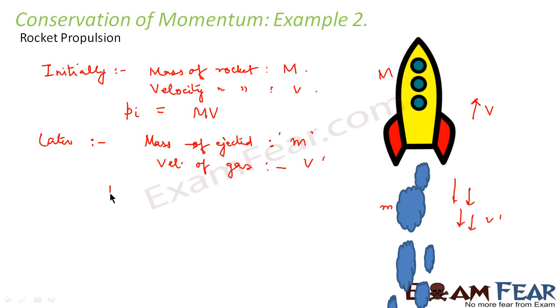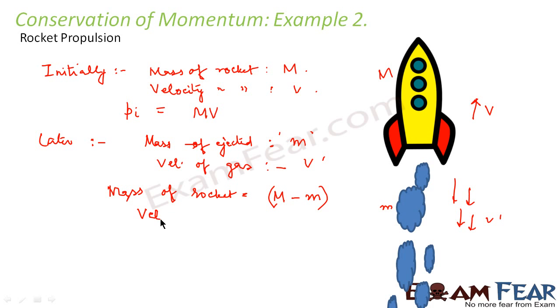So what will happen now? The mass of the rocket will become capital M, which was initially the mass of the rocket, minus small m, because the gases were initially inside the rocket and now they are ejected. So the mass of the rocket is reduced by small m.